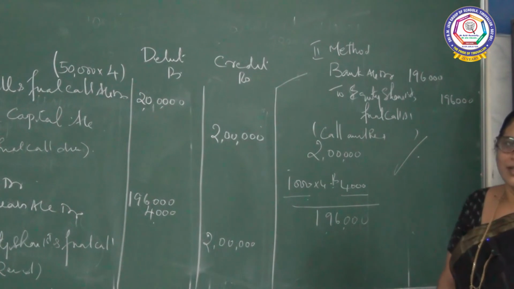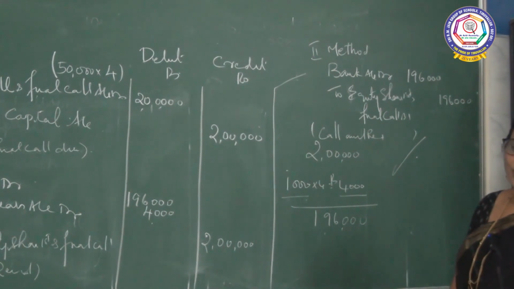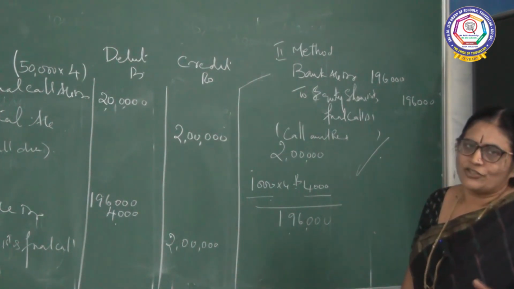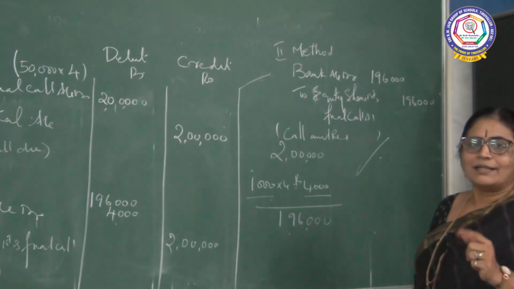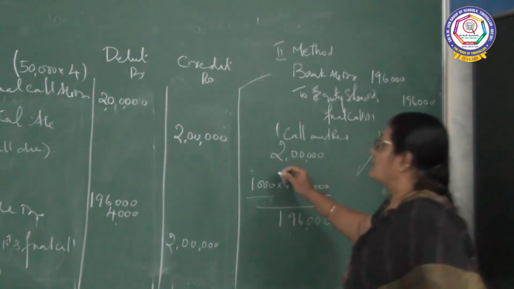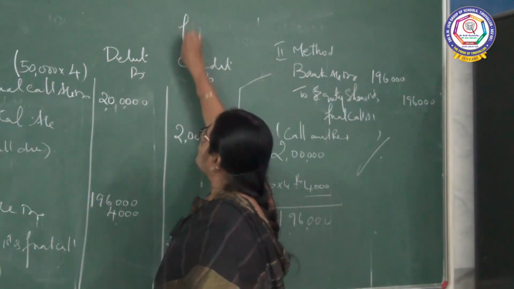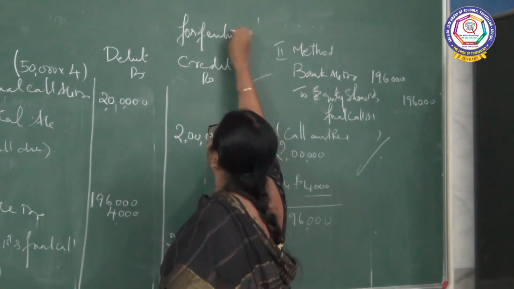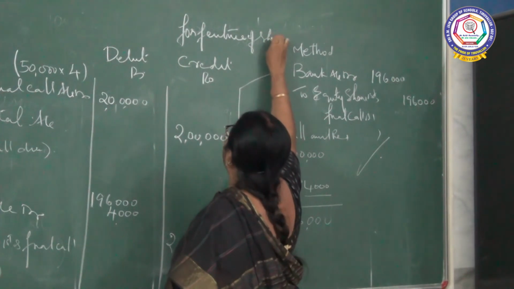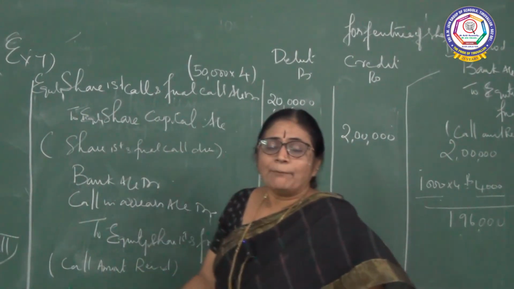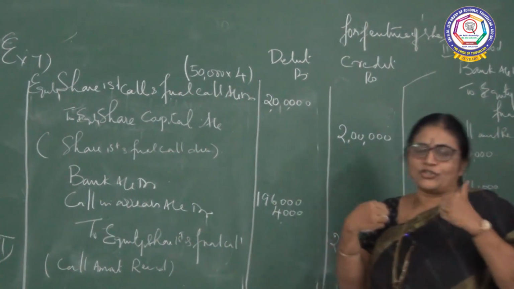I taught you what is call in advance and what is call in arrears. When you receive the money in advance, it is called call in advance. When the shareholder fails to pay the money, it is called call in arrears. In our next class, we are going to see forfeiture of shares. When the shareholder fails to pay the money, the company has the right to take back the shares it has issued.